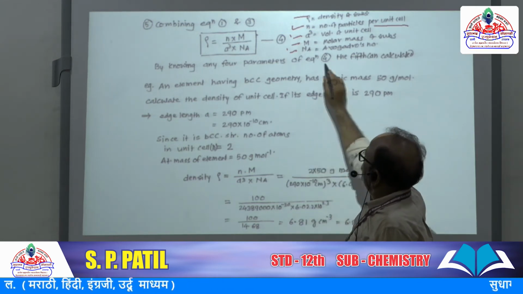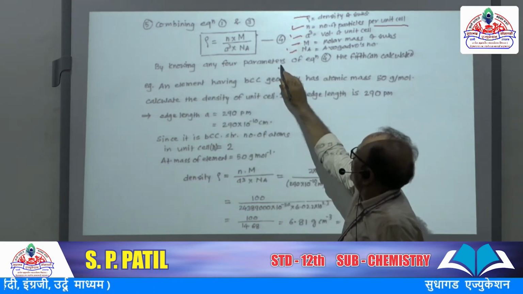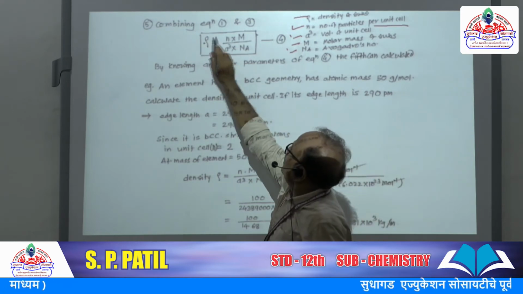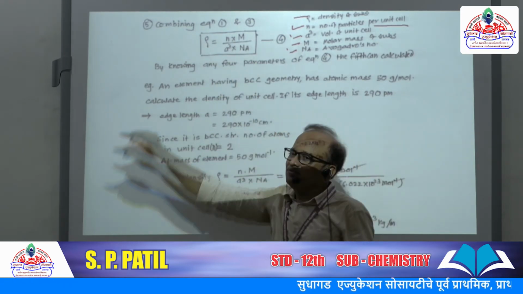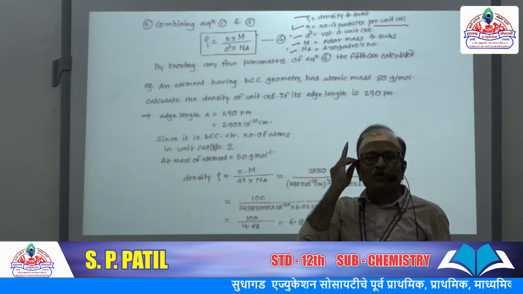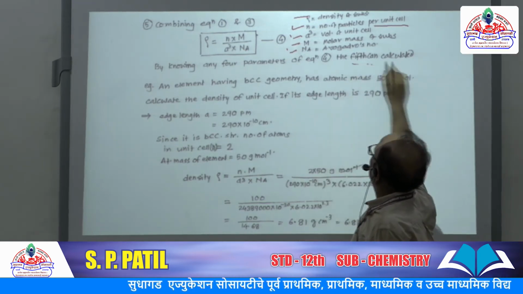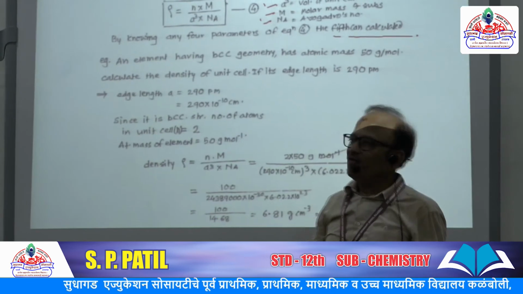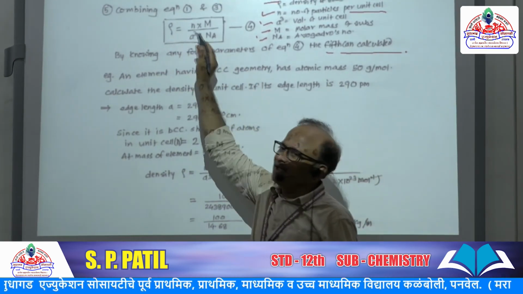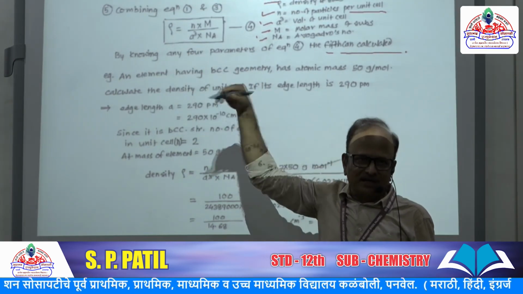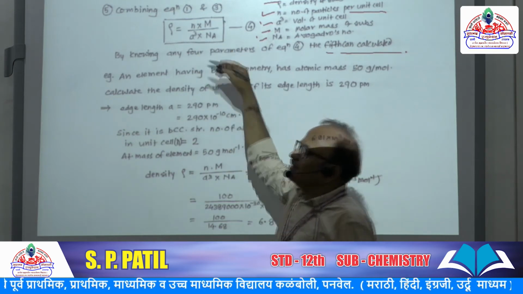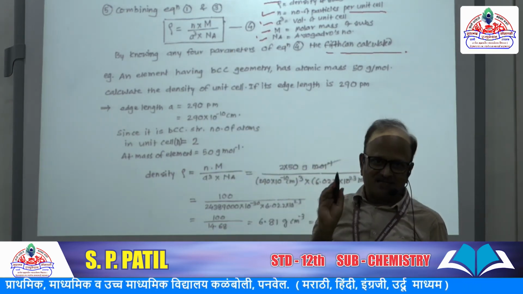Okay. So out of these 5 parameters, if 4 parameters are known to us, then the 5th one can be calculated. The formula is simple. By changing sides, numerator, denominator, we can calculate the 5th one which is asked.